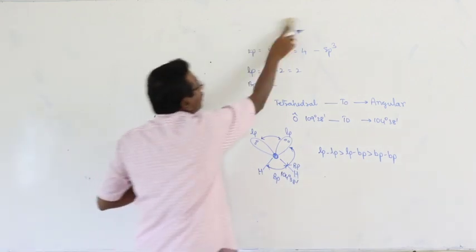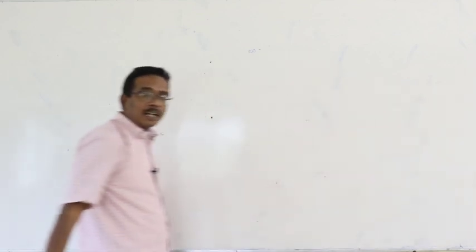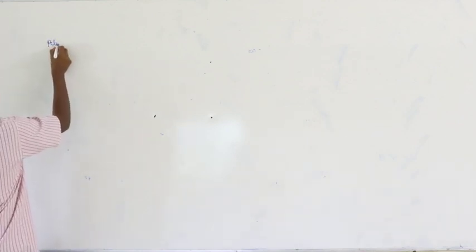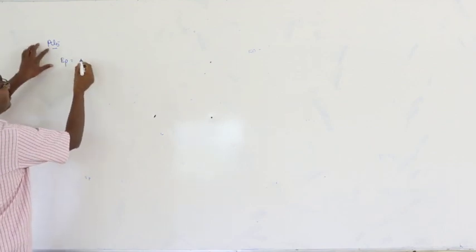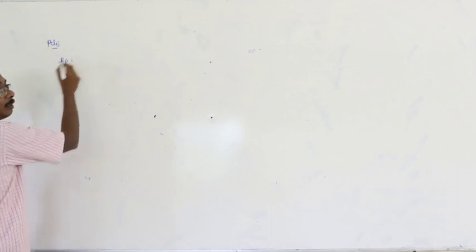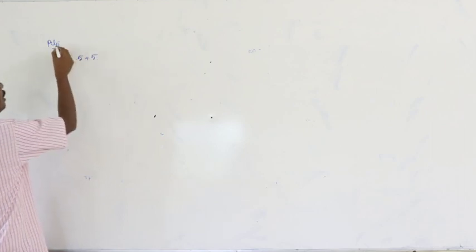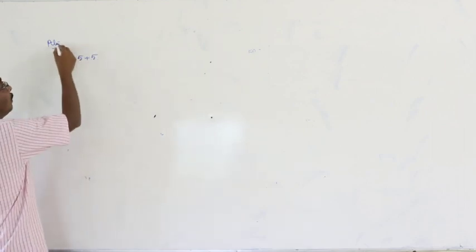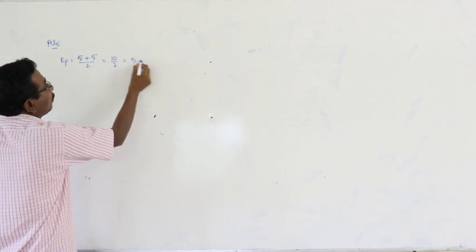At the same time, we have to give this explanation for each and every example given in BSc VSEPR theory and also hybridization. Next one, PCl5. Number of electron pairs: phosphorus group number 15, or 5A. 5 plus 5, number of bonded monovalent atoms 5. (5 + 5)/2 is equal to 5.